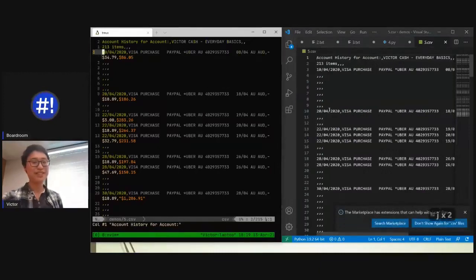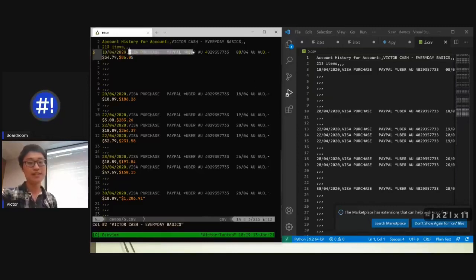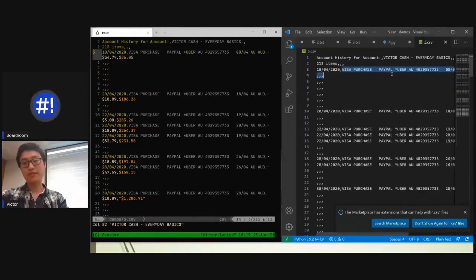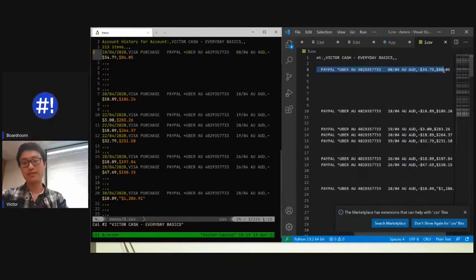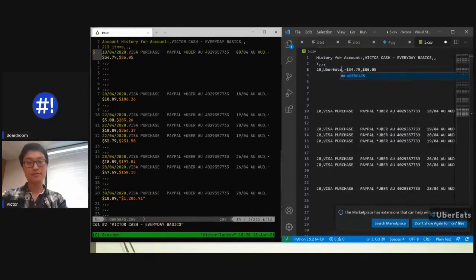Now here is a little snippet of a CSV file. This was my bank statement, and I just deleted all the entries apart from Uber Eats because I spent too much money on there. Don't go down there if you haven't already. But I want to do a very simple piece of processing for my CSV files, for my tax returns, right? Essentially, inside the description here, if it says Uber, I want to replace all of that, including the reference date, because I don't need the date. Oh, crap, sorry. And this is another reason why I use Vim later on. I just wanted to say Uber Eats.